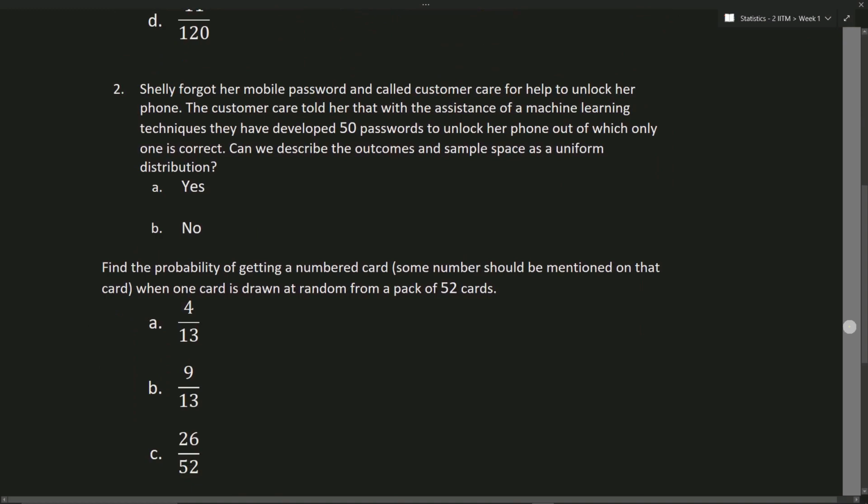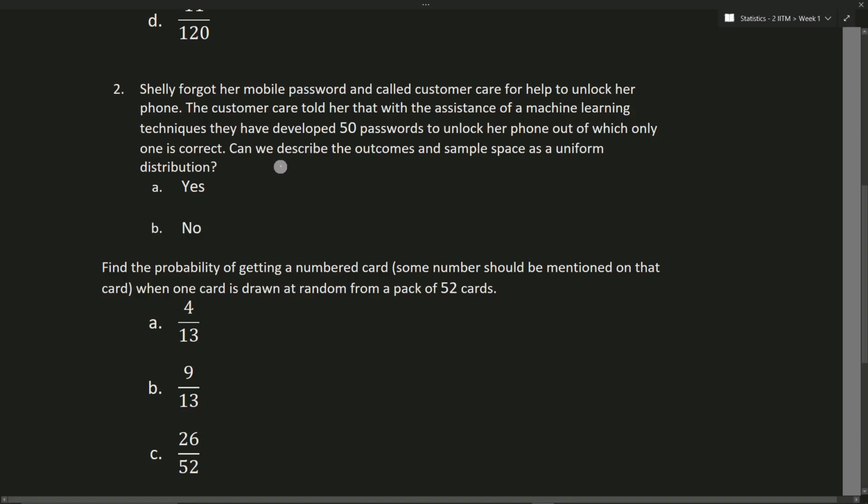Second one. Shelly forgot her mobile password and called customer care for help to unlock her phone. The customer care told her that with the assistance of machine learning techniques, they have developed 50 passwords to unlock her phone, out of which only one option is correct. Can we decide the outcomes and sample space as a uniform distribution?